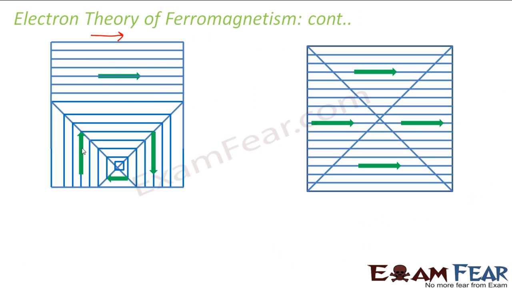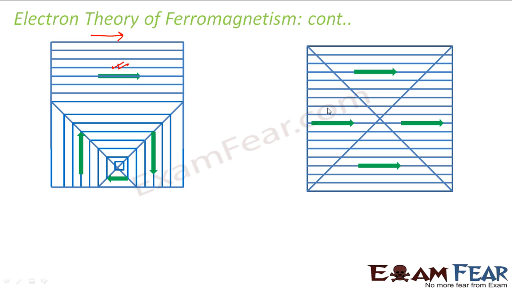If you see, the topmost domain, this domain increased in size because it is in the direction of the applied magnetic field. Right? So since this domain increased in size, the net magnetic moment of this substance will now be non-zero and the net magnetic moment will be in this direction. So that is one way by which the net magnetic moment of the substance increases.